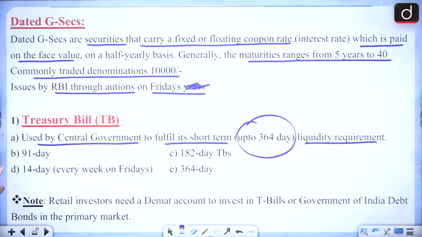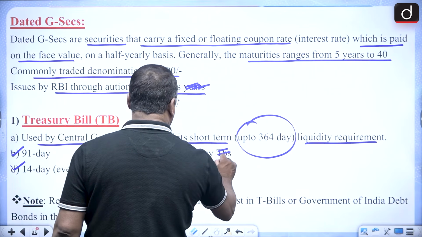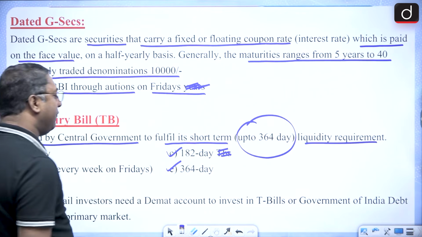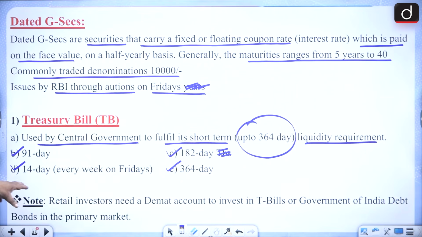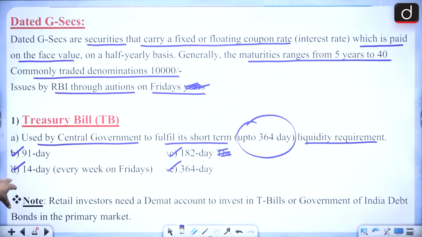The maturity can be 14 days, 91 days, 182 days, or 364 days.